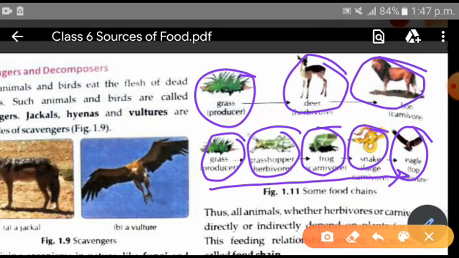I hope you understood what a food chain is, but if a question comes, you need to write a proper definition. For that you need to underline. Come on, underline with me. You must keep a pencil with you as I teach, so that you can underline the main important parts.